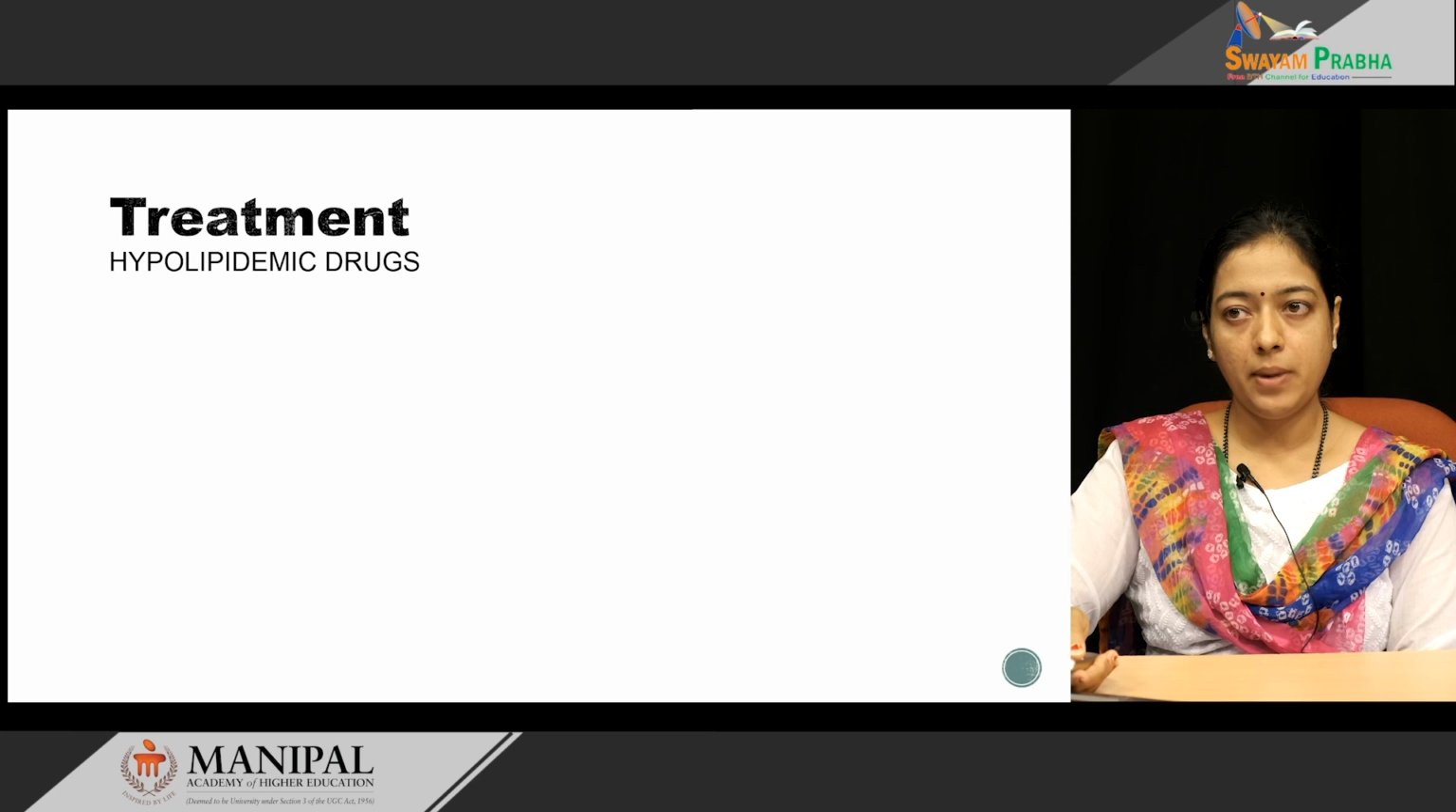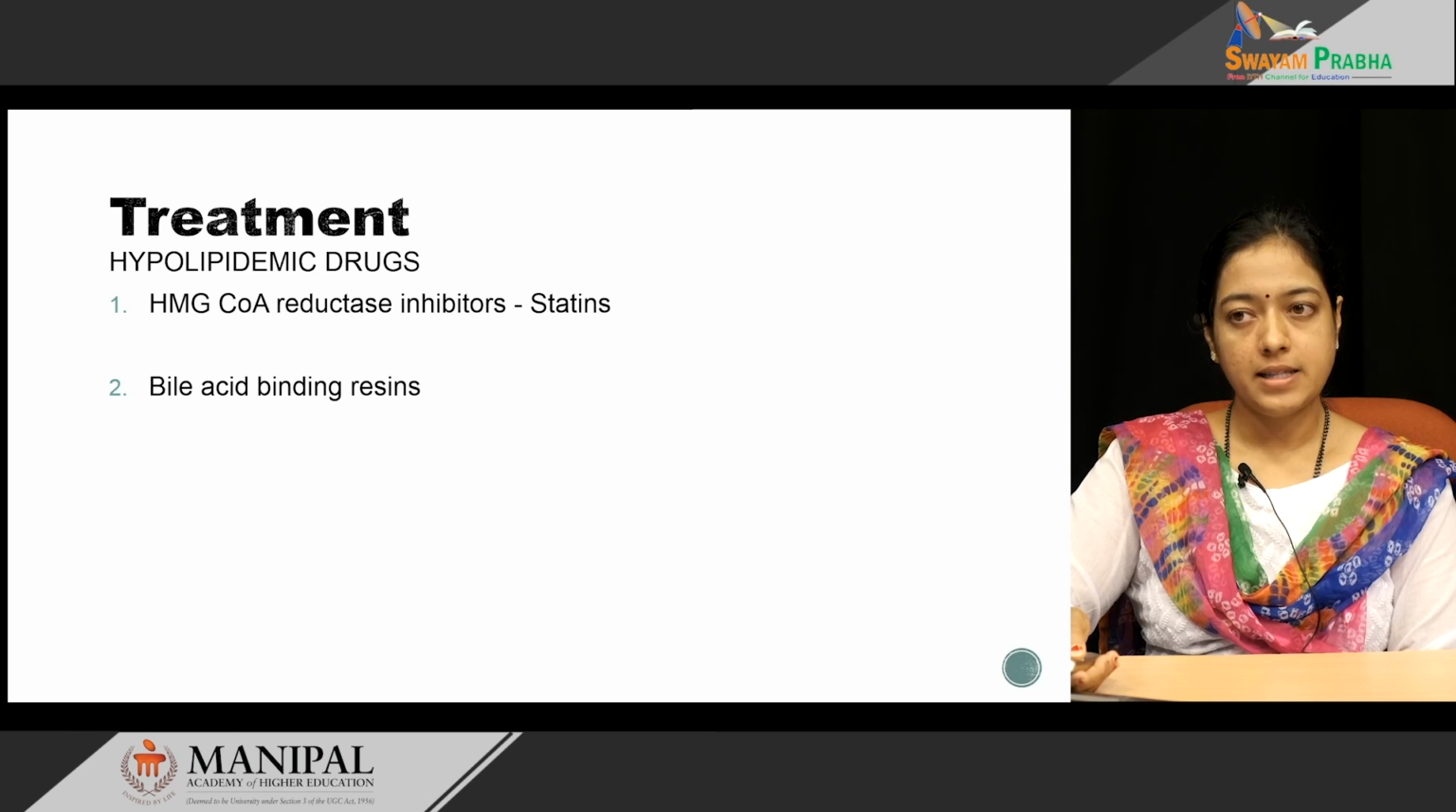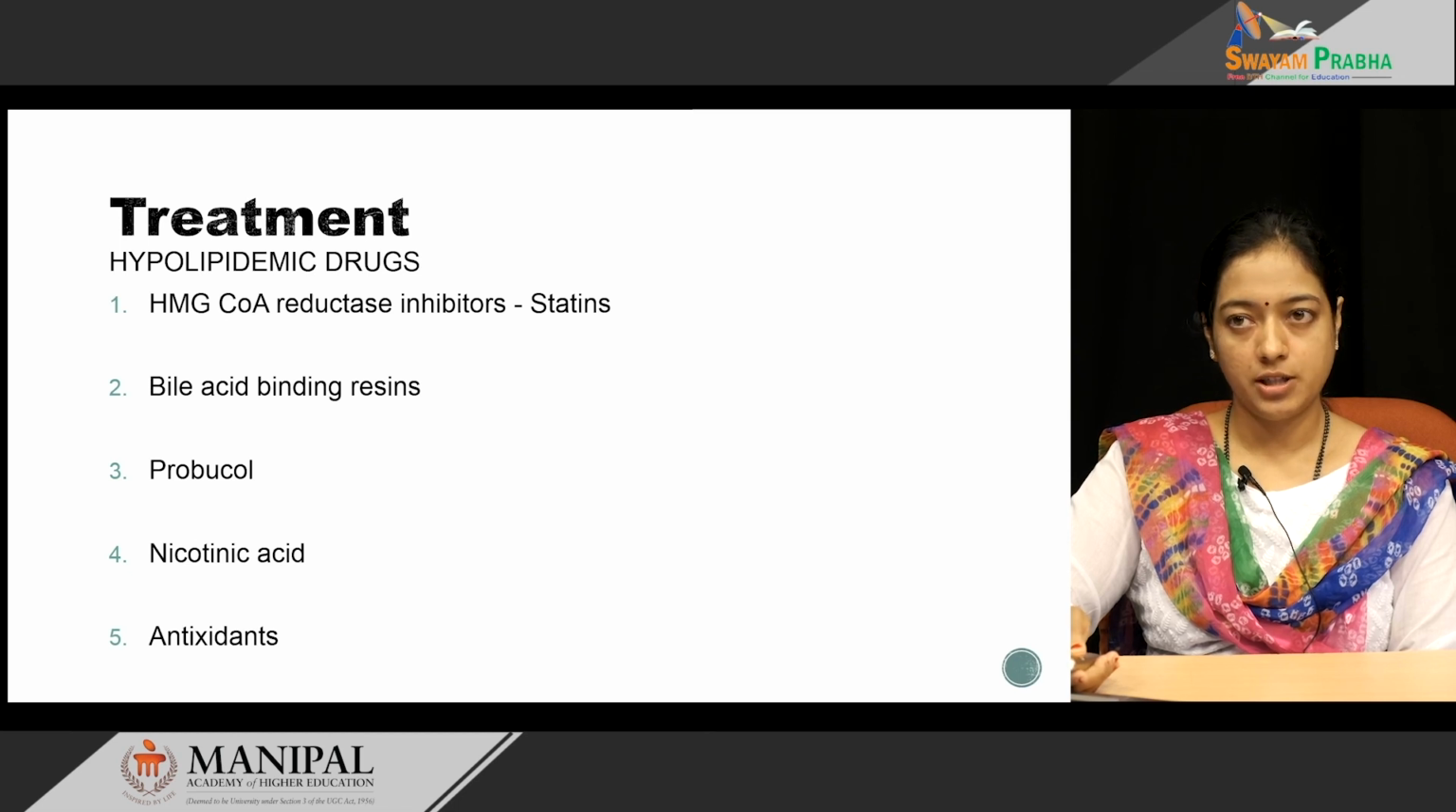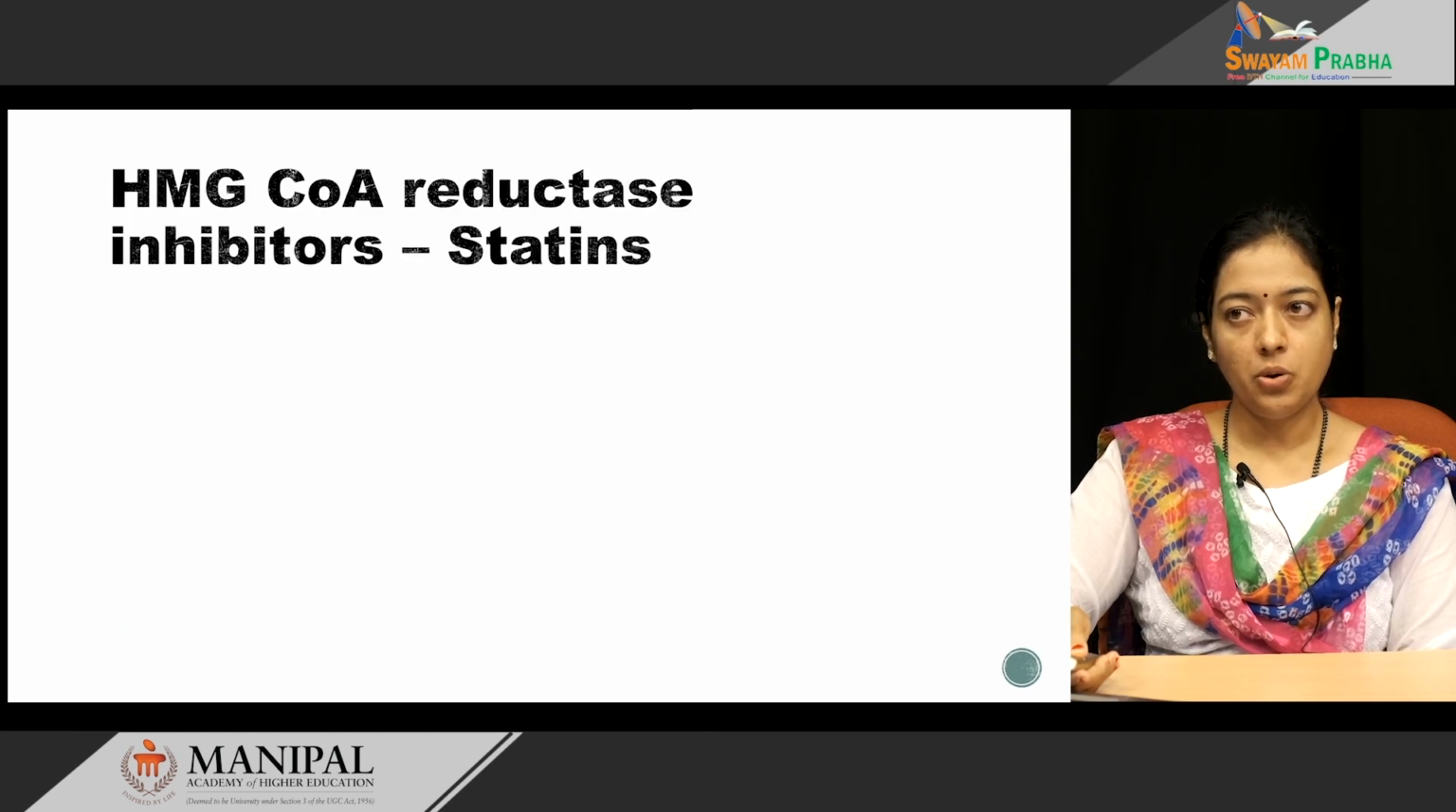Mainly hypolipidemic drugs are given as a treatment for atherosclerosis. The important one is HMG-CoA reductase inhibitors, commonly called statins, then bile acid binding resins, probucol, nicotinic acid and finally antioxidants. HMG-CoA reductase inhibitors are called statins.